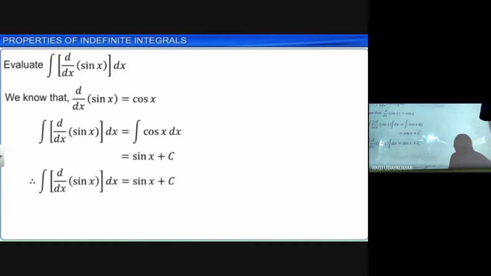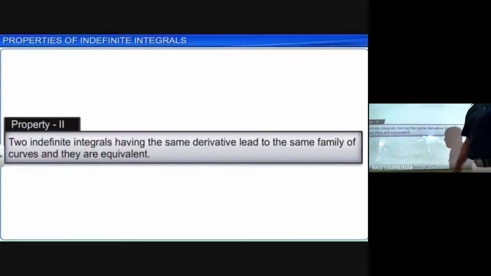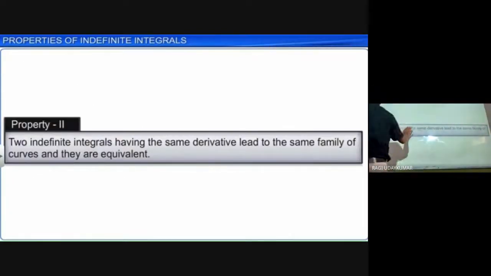So this is the first property here. And the second property is: two indefinite integrals having the same derivative lead to the same family of curves, and they are equivalent. Two indefinite integrals having the same derivative.